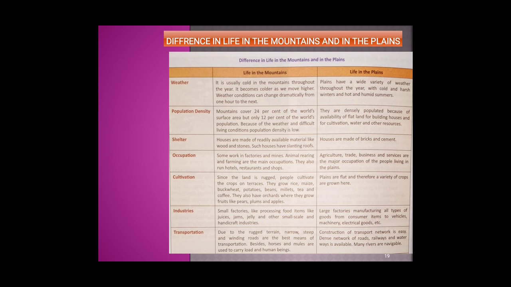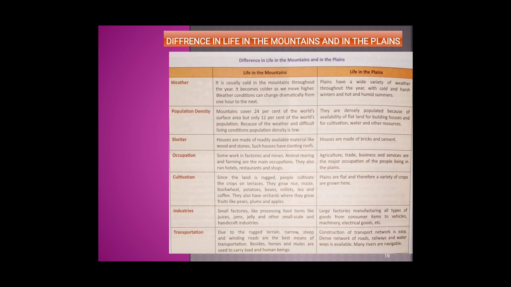Now let us go through the differences in life in the mountains and in the plains. Life in the mountains: here the weather is very cold throughout the year. As we go higher, the temperature drops. Whereas in plains, a wide variety of weather is available throughout the year, with cold and harsh winters and hot and humid summers.